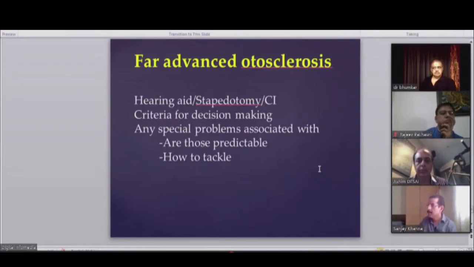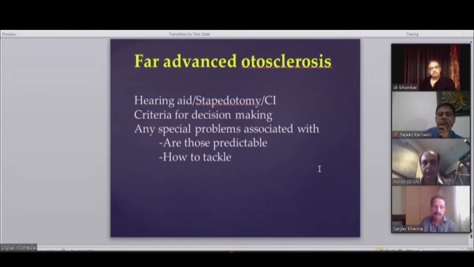Music appreciation, everything is better with acoustic hearing than electrical hearing. And secondly, this additional operation of stapes surgery doesn't cost much, in case it doesn't work. After stapes, the CI option is always there. The only thing